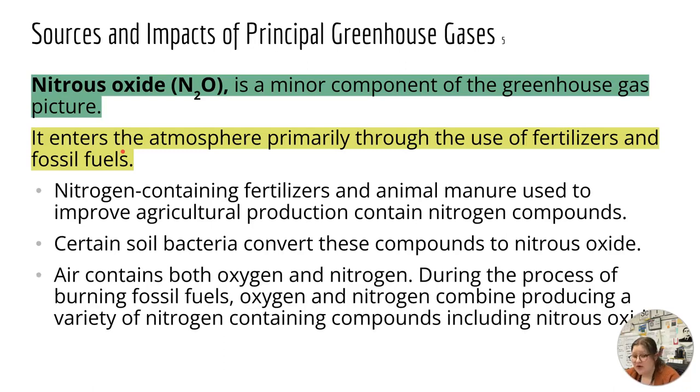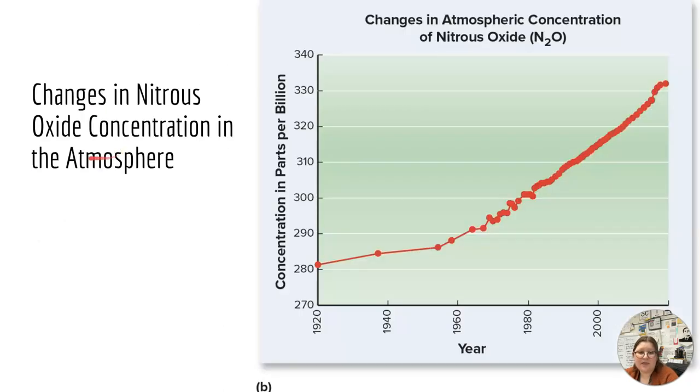Air contains both oxygen and nitrogen. Nitrogen is 70% of air around us. During the process of burning fossil fuels, the oxygen and nitrogen combine to produce a variety of nitrogen-containing compounds, and one of those is nitrous oxide. And this is the change in that concentration over time.